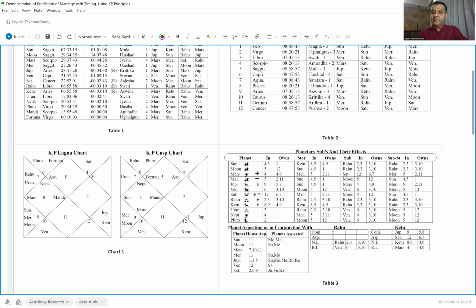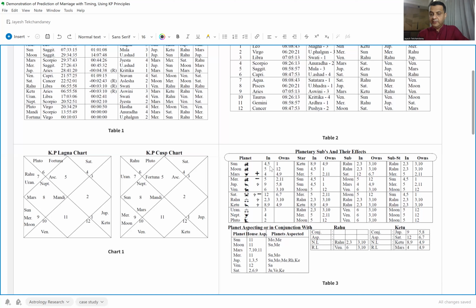While the Sun will travel just 1 degree every day, the cusp travels much faster. Typically, in every 4 minutes, the cusp advances about 1 degree. Therefore, in this case, the Sun is considered to be at the cusp of the 4th and the 5th house. Hence, it will signify and deliver results of both the 4th and the 5th house. Likewise, Rahu will deliver the results of the 2nd and the 3rd house, and Ketu will deliver the results of the 8th and 9th house. The Sun, by its ownership, will deliver the results of the 1st house, and by its position, in this case because of the cusp, will deliver the results of the 4th and the 5th house.